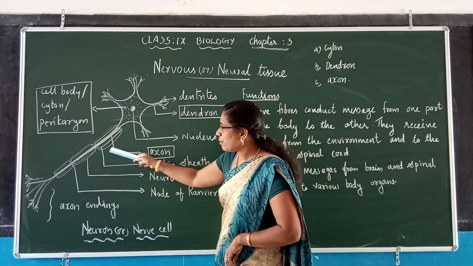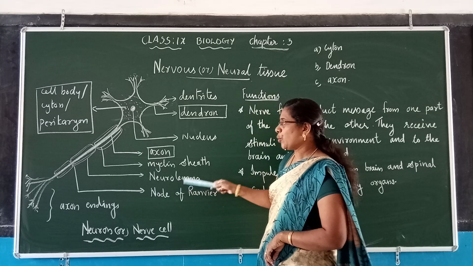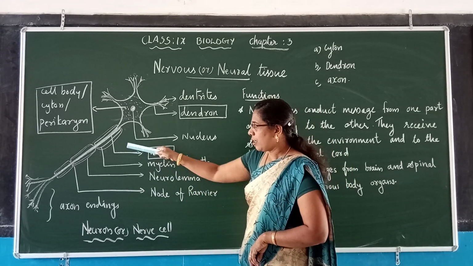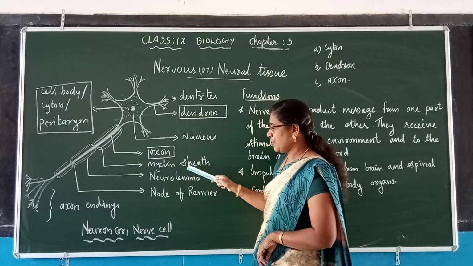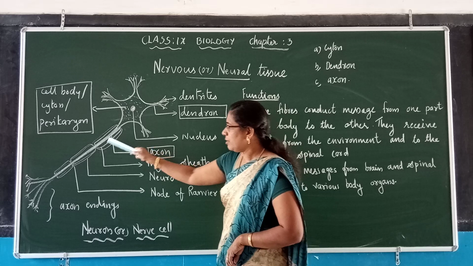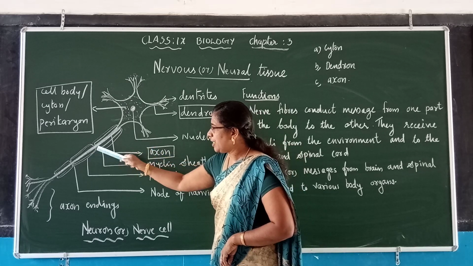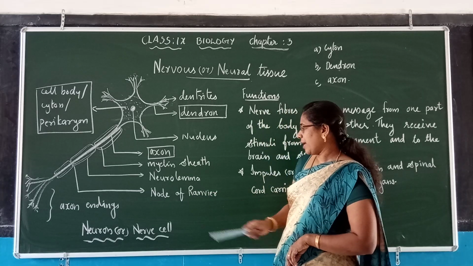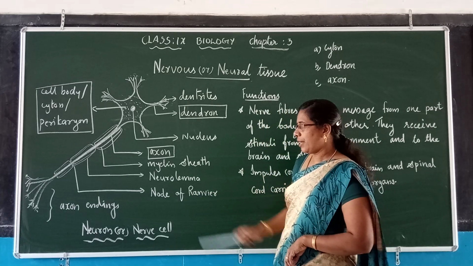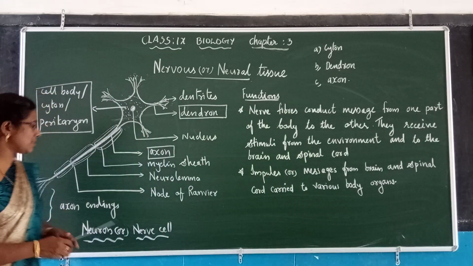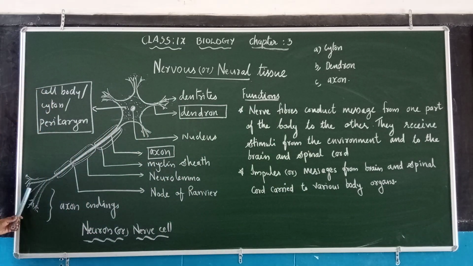Again, the outer covering of the myelin sheath is the neurilemma. In between the myelin sheath there are small gaps, called nodes of Ranvier. At the end of the axon, muscles or other dendrites are connected.